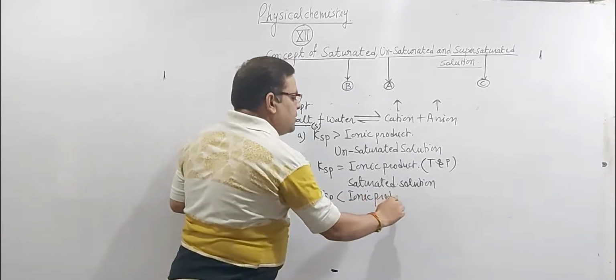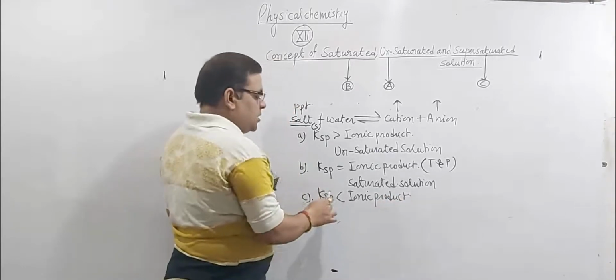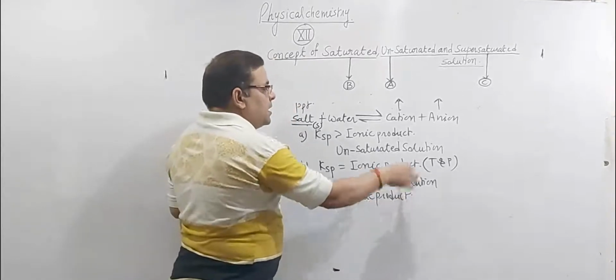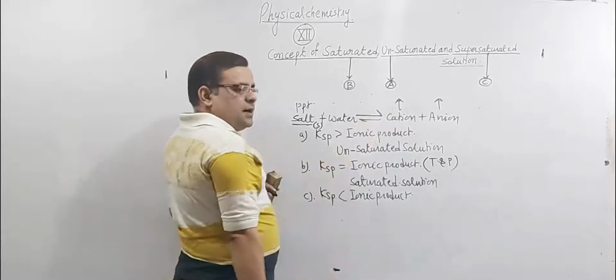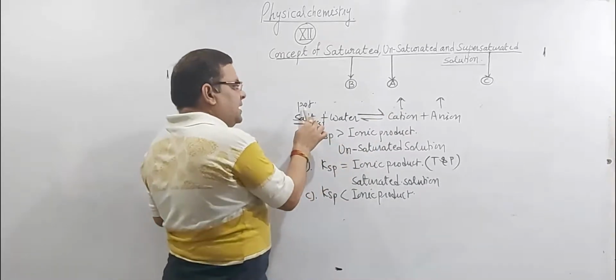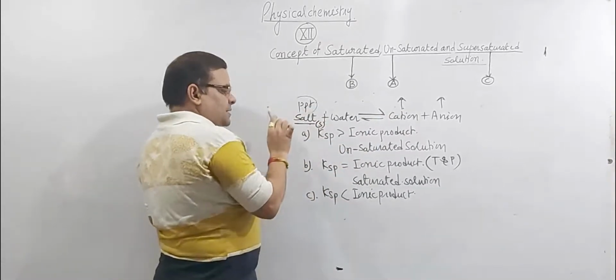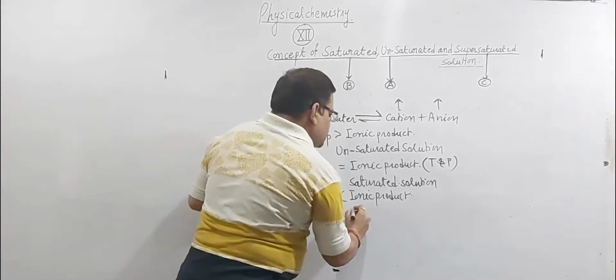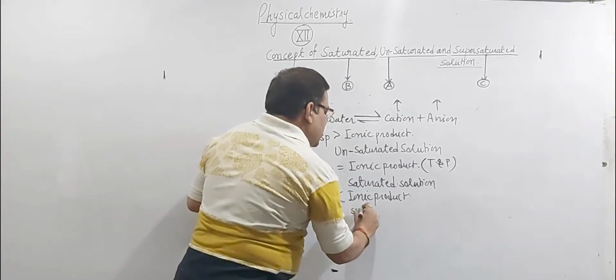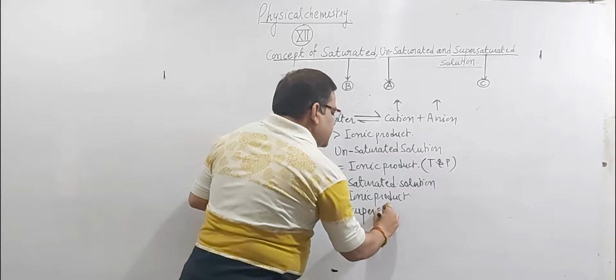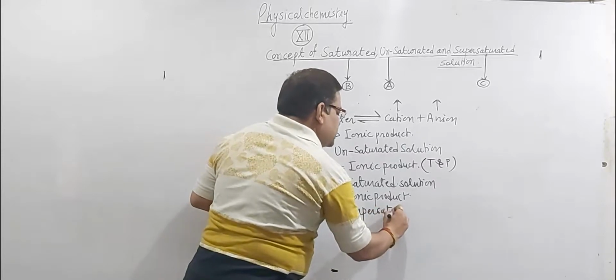So if the value of Ksp, the solubility of salt, becomes less than ionic product, then the process takes place in backward direction. In this case, a PPT can be observed in the solution, and such type of solution in which PPT can be observed is called supersaturated solution.